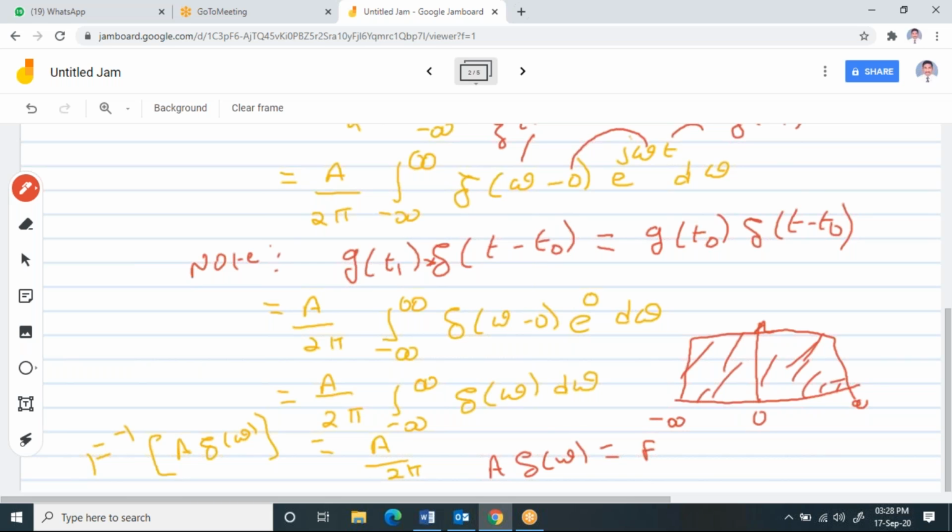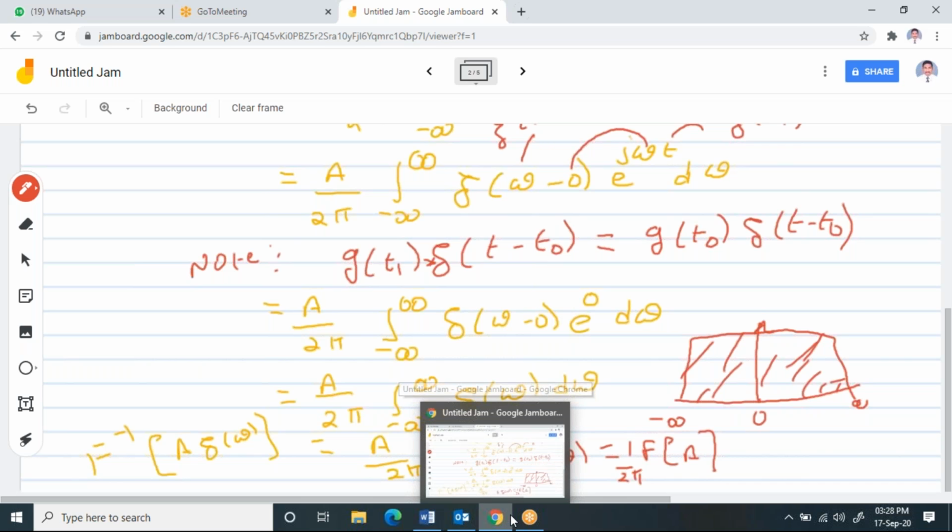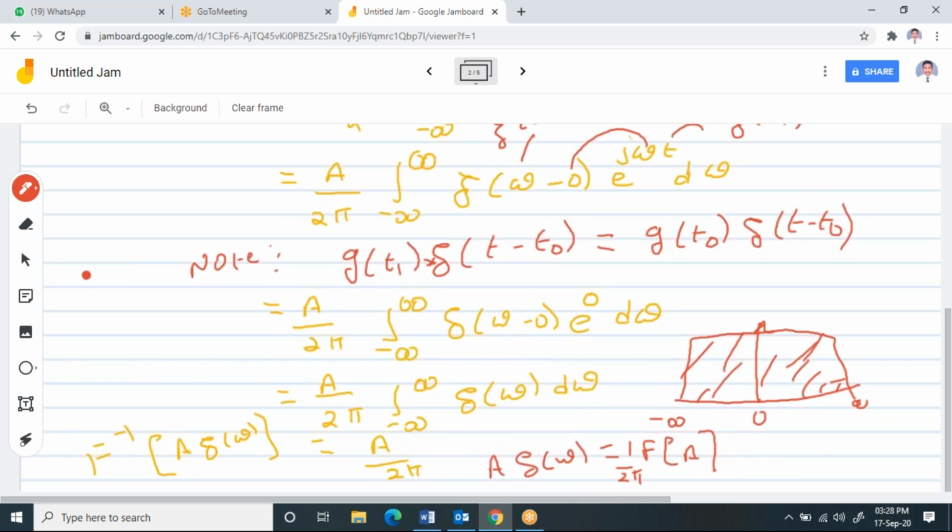which is equal to, I'm taking this 1 by 2 pi outside, Fourier transform of A. Now, if we take this to the other side, then the Fourier transform of A I can write as, you take this 2 pi to the other side, then you'll get 2 pi A into del of omega.